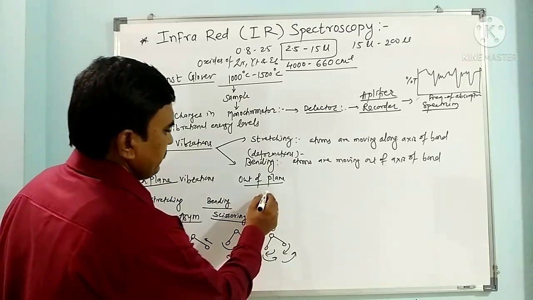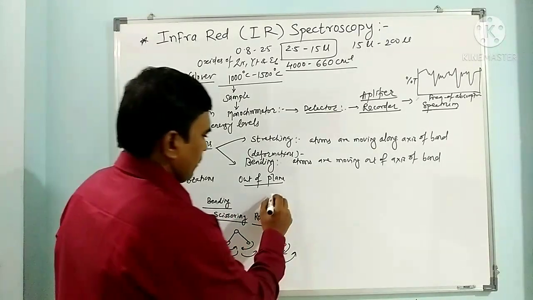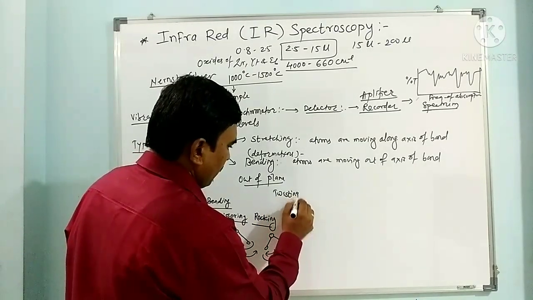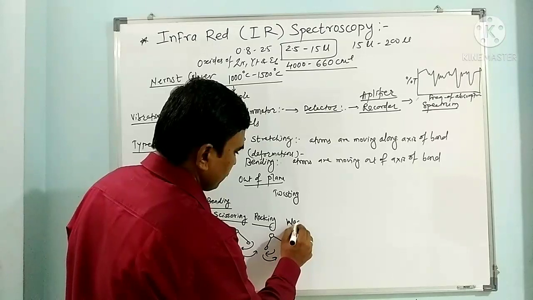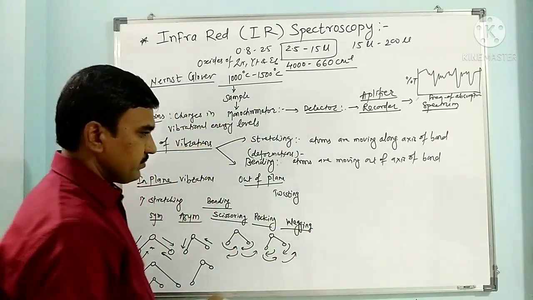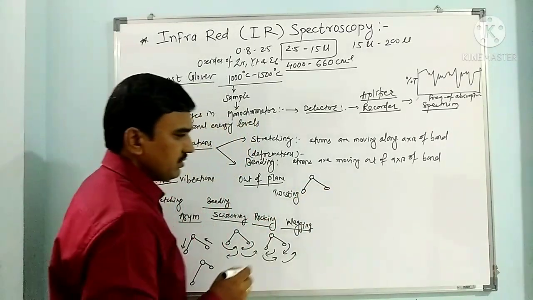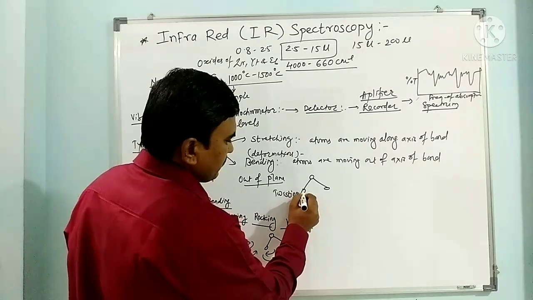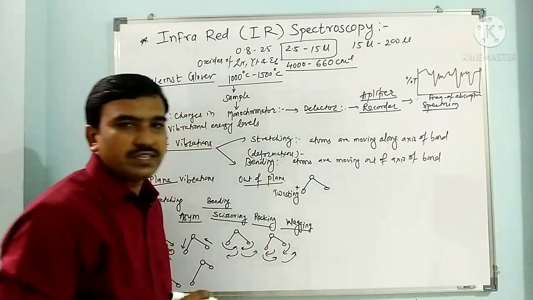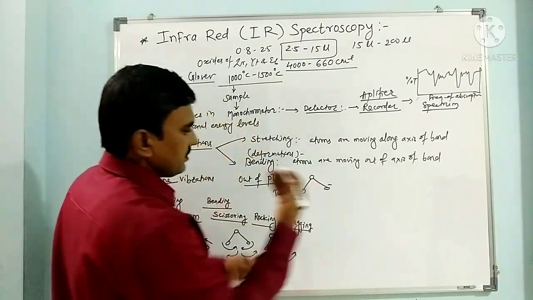Now in the out of plane we are having twisting and wagging. So we are having two: twisting and wagging. What happens in the twisting? Here this atom is there, this molecule is there. In this one comes on the front side, so we can show here this positive sign coming on the front side, and this negative sign which goes on the back side.